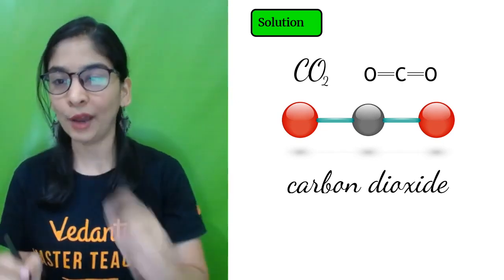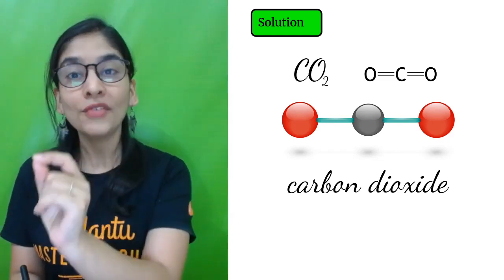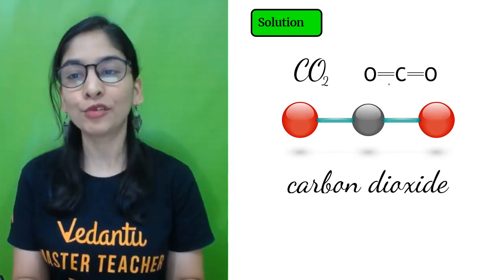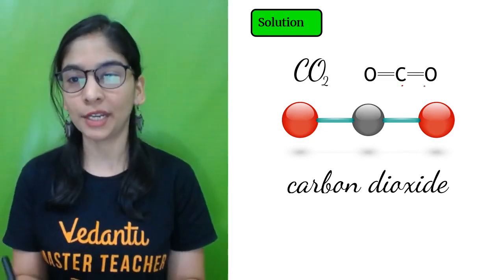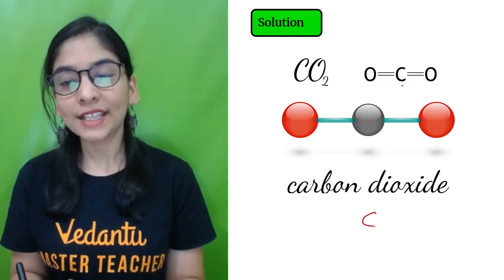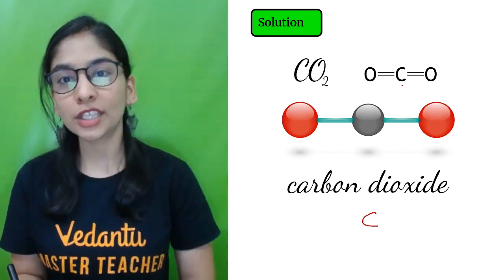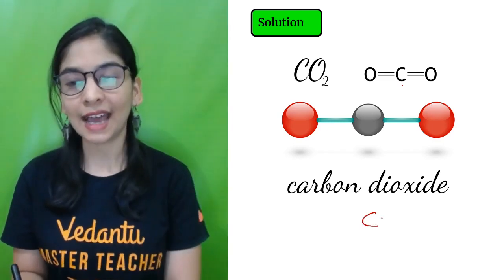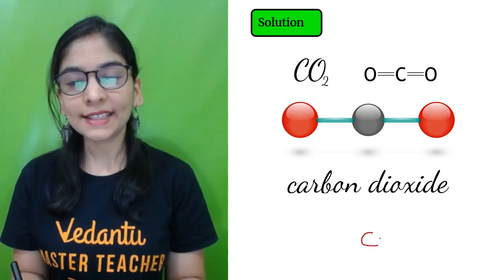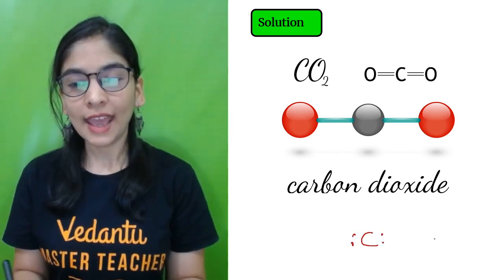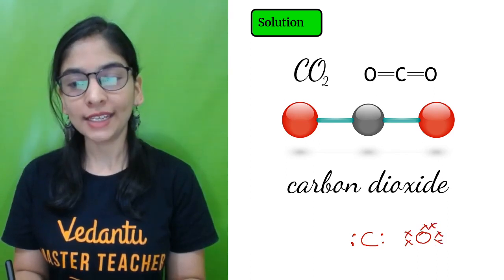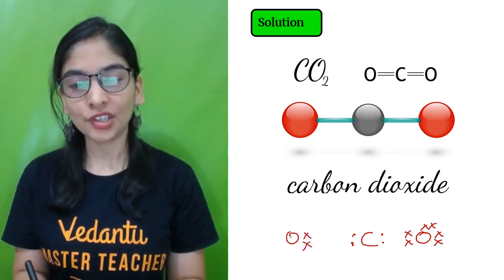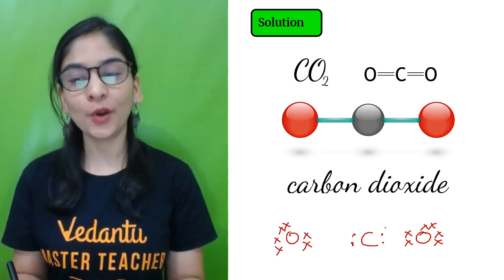First of all, we should know how to write it. That's a covalent kind of molecule. How to decide that? When a non-metal combines with a non-metal, that gives you covalent bonding. Now look, how to decide its structure. We can draw its Lewis dot structure. We did discuss that in the last class. My carbon has 4 electrons and my oxygen has 6 electrons. We can draw it, right? Oxygen 6 electrons and my carbon with 4 electrons.